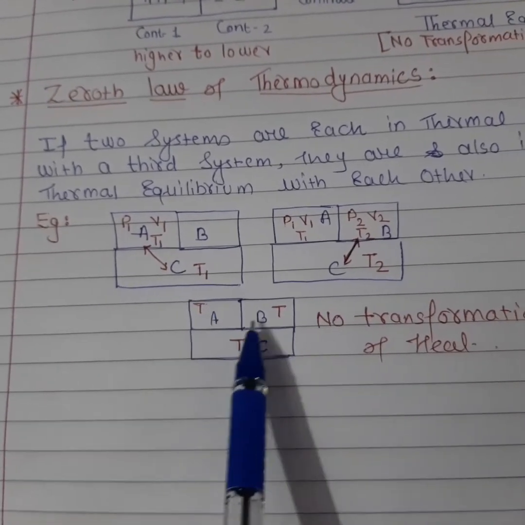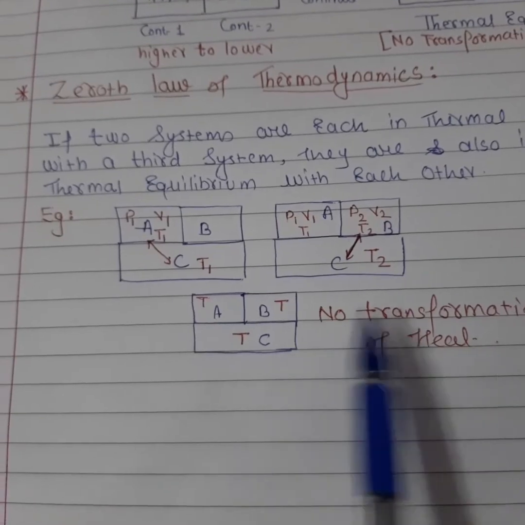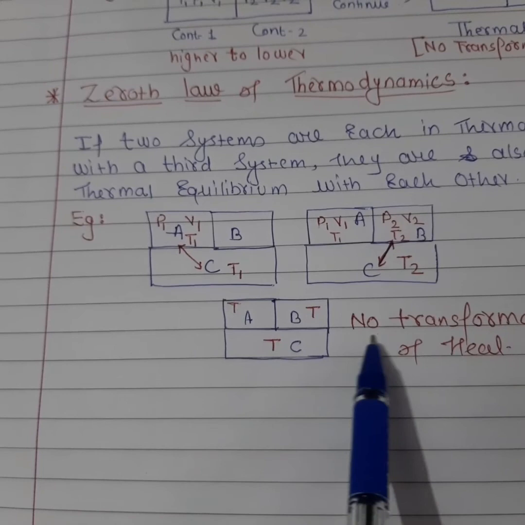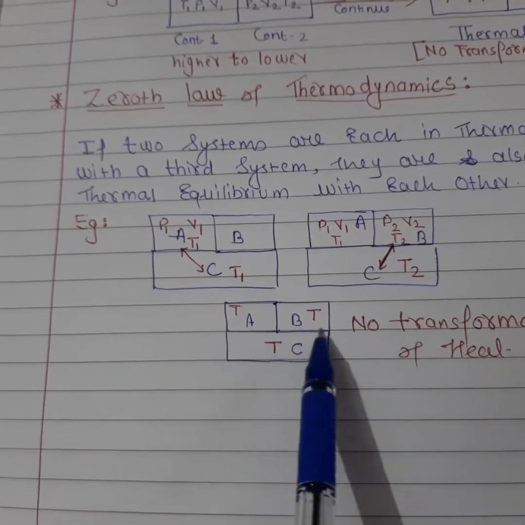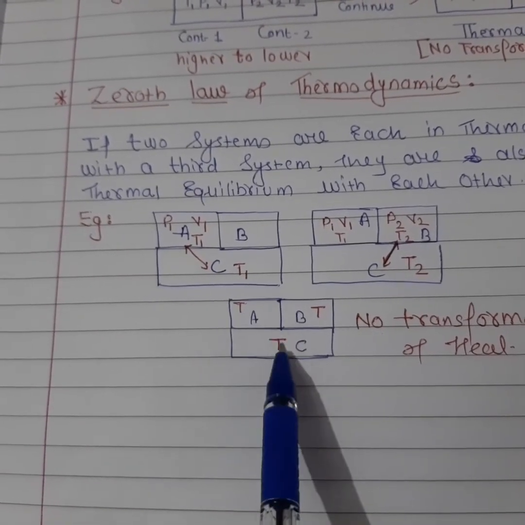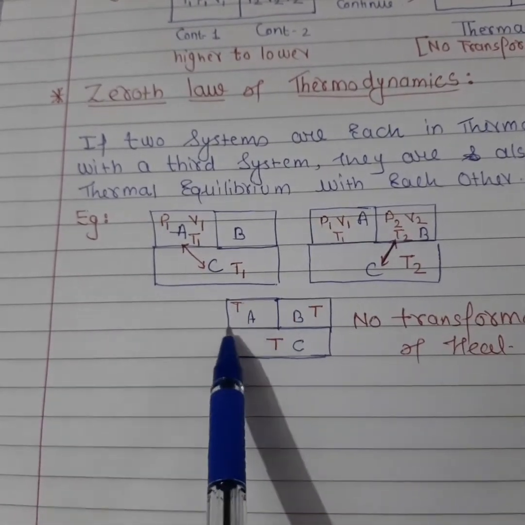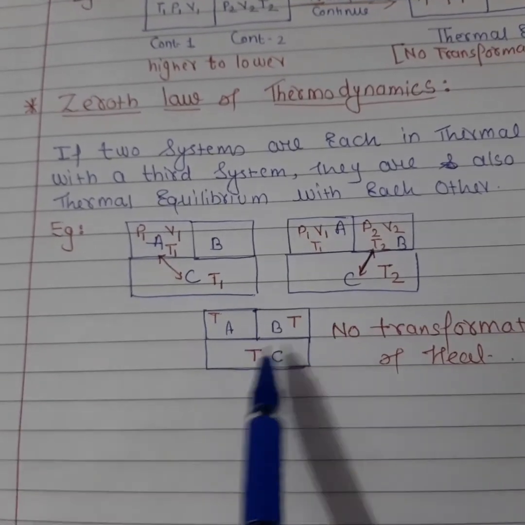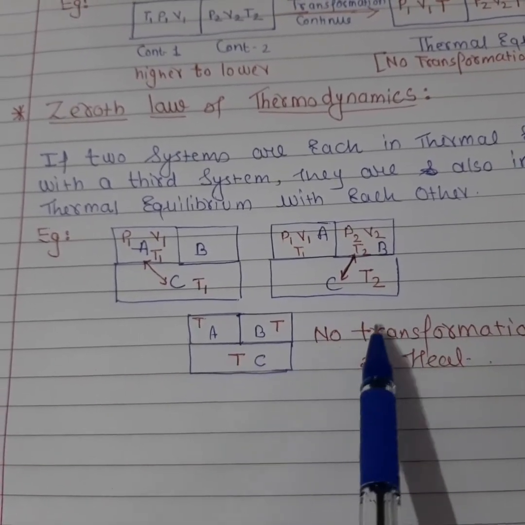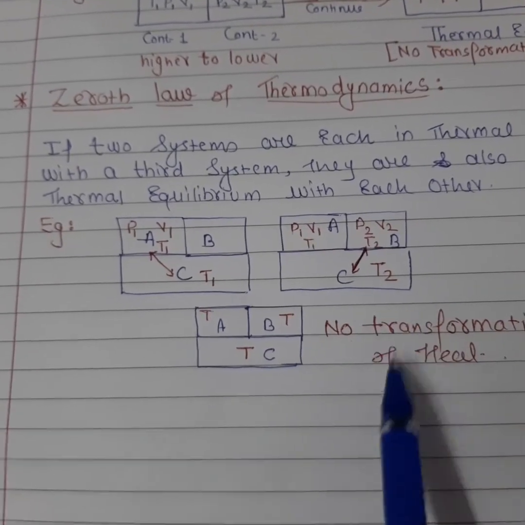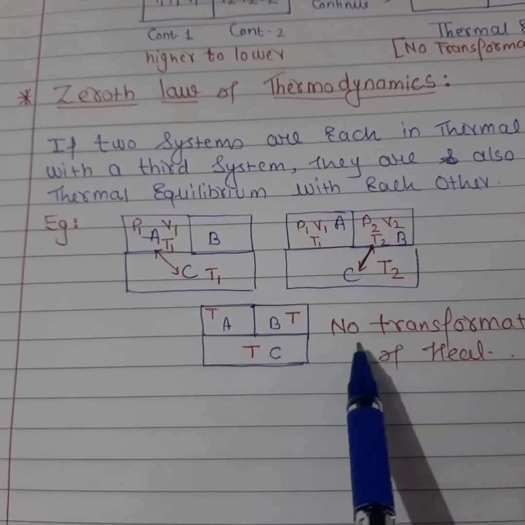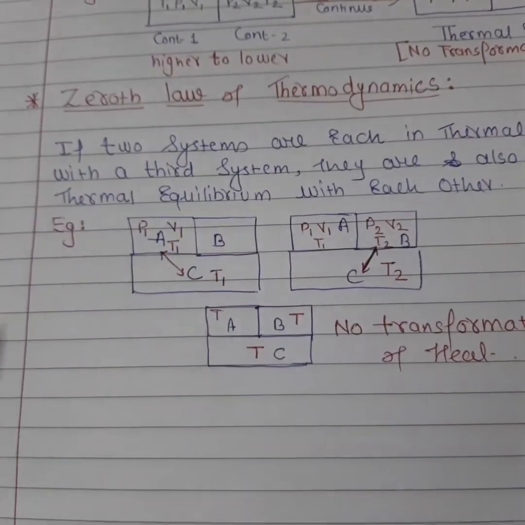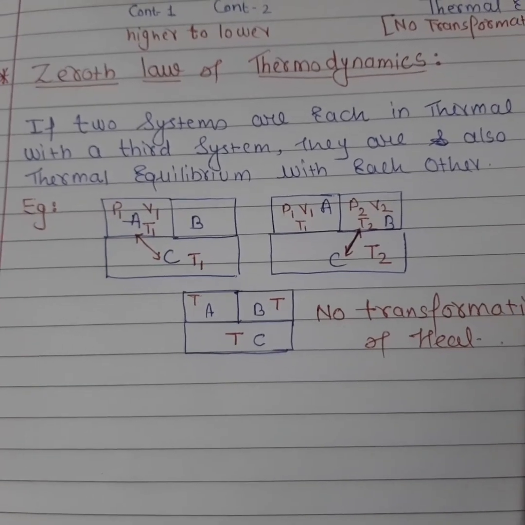At this condition, students, no transfer of heat takes place. It means that's why we call this the zeroth law: there is no transfer. There is no transfer between these two bodies, and from this body to this body, this body to this body. There is no transfer between these bodies because all bodies have the same temperature. In this condition, no heat transfer happens. Nothing means here we consider zero, no transfer. This is known in thermodynamics as the zeroth law of thermodynamics.